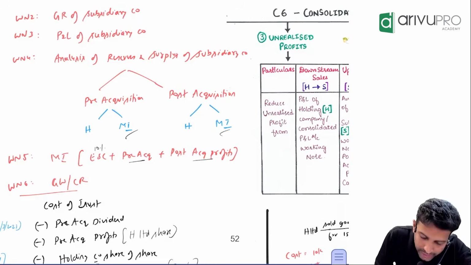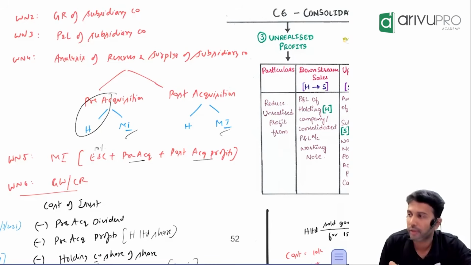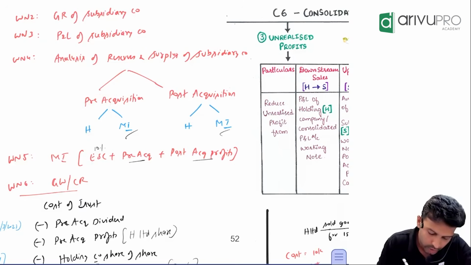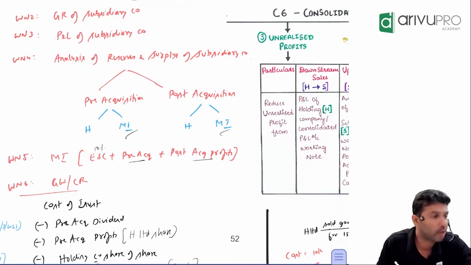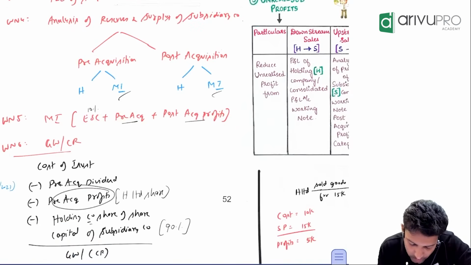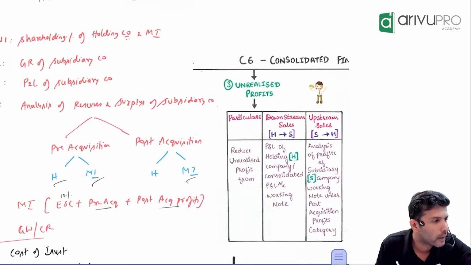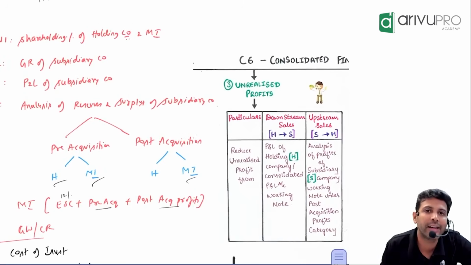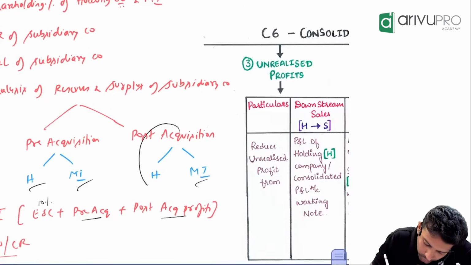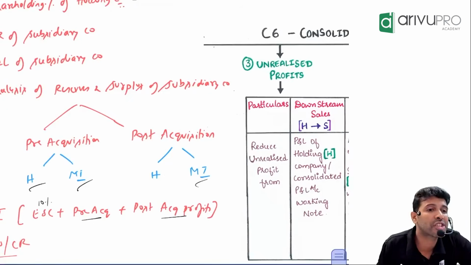Now, is the holding company's share of pre-acquisition profit ignored or already considered? Considered. Which working note? Working note number 6. If you remember, from the cost of investment, we reduced the pre-acquisition profit, the holding company's share. Is this ignored or done? Done. So what is the only thing unticked over here? The holding company's post-acquisition profit.